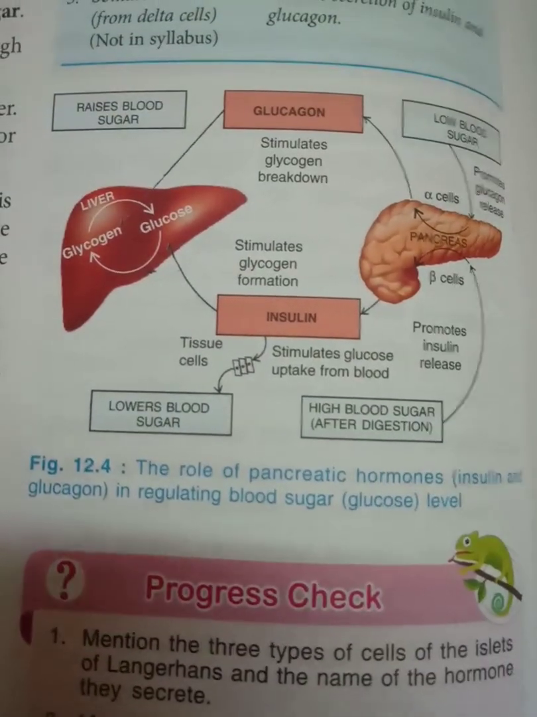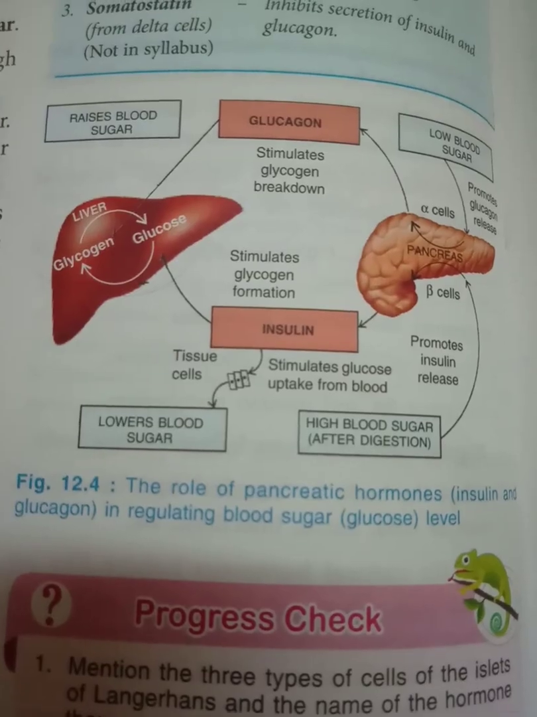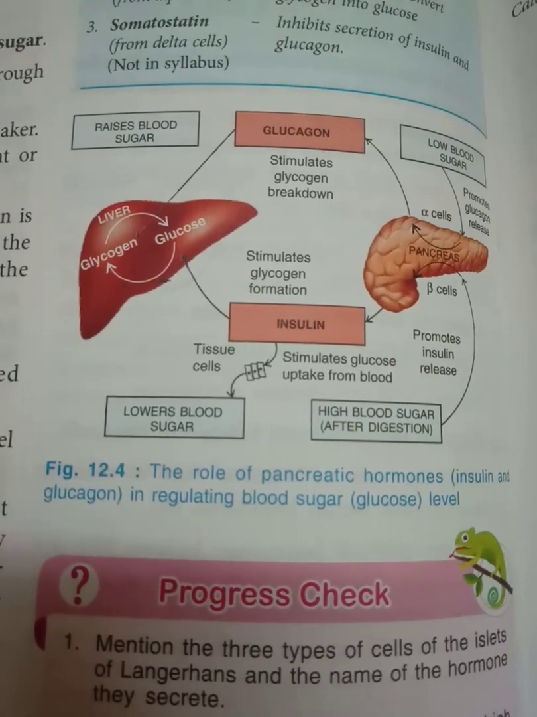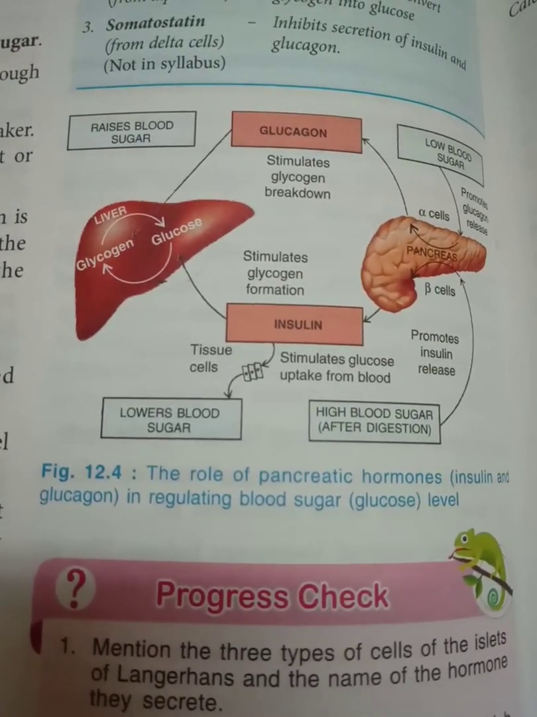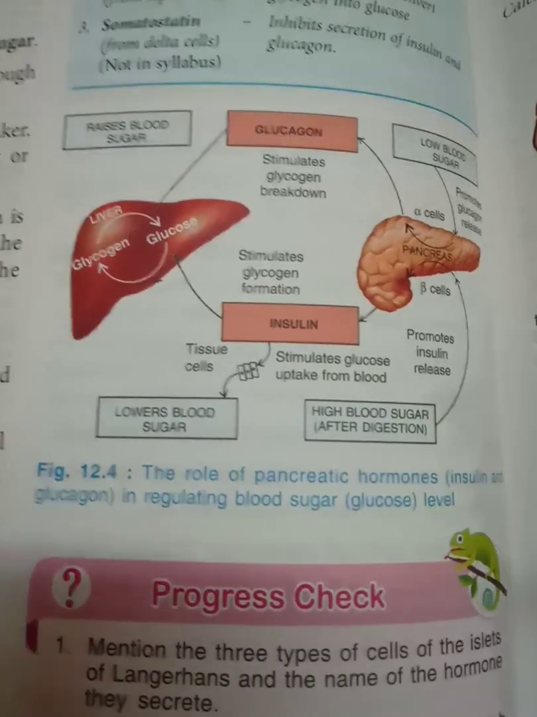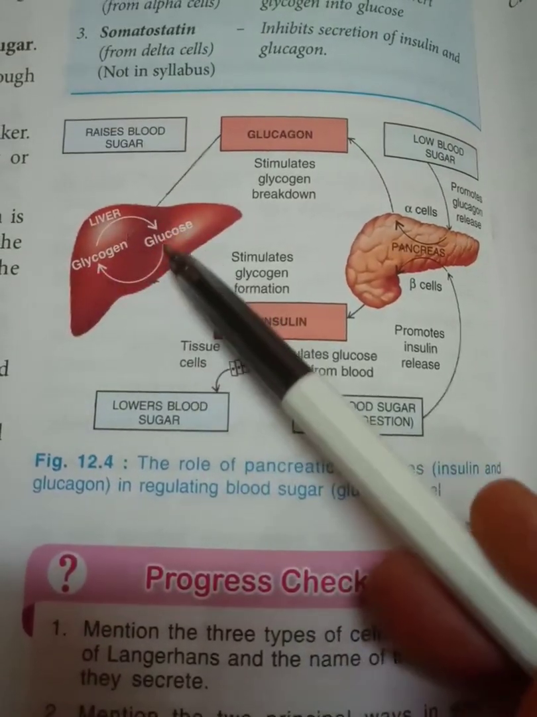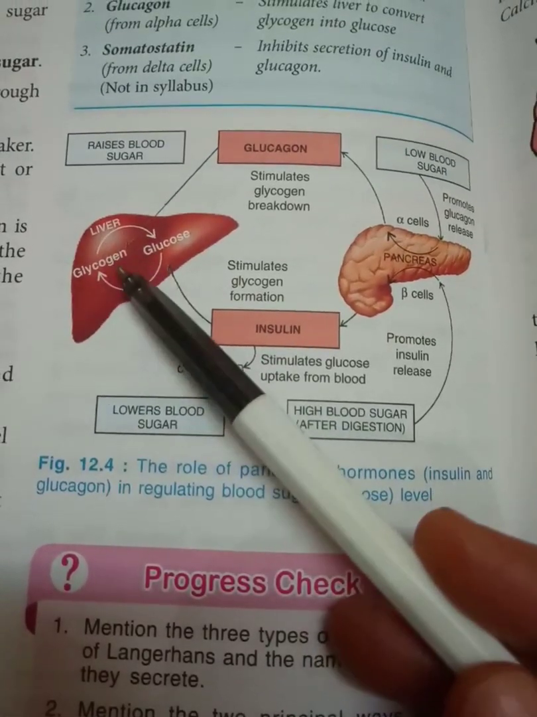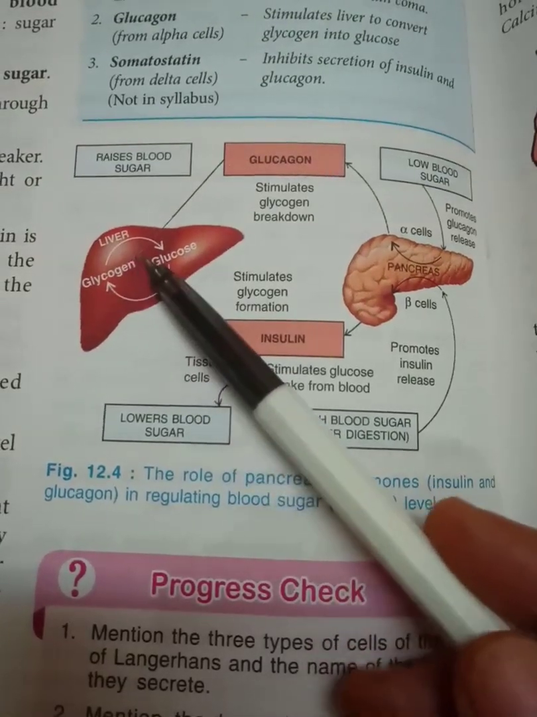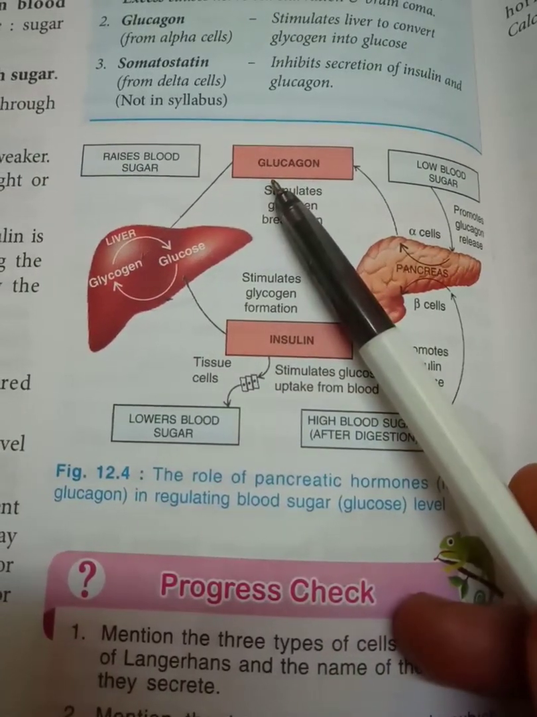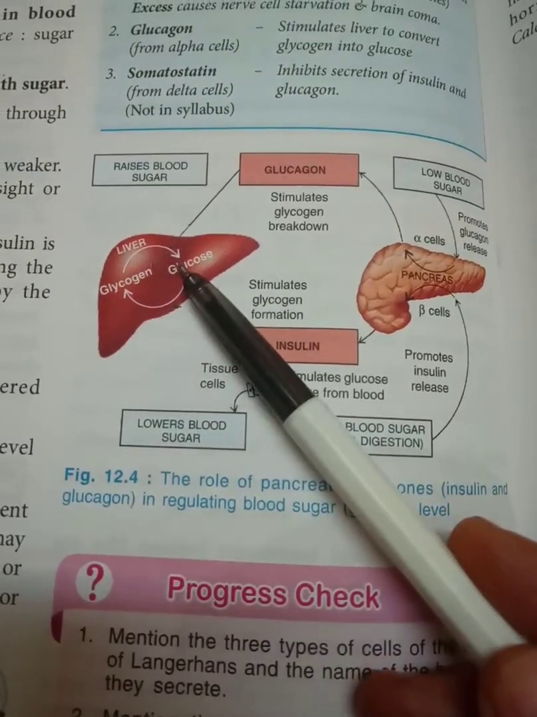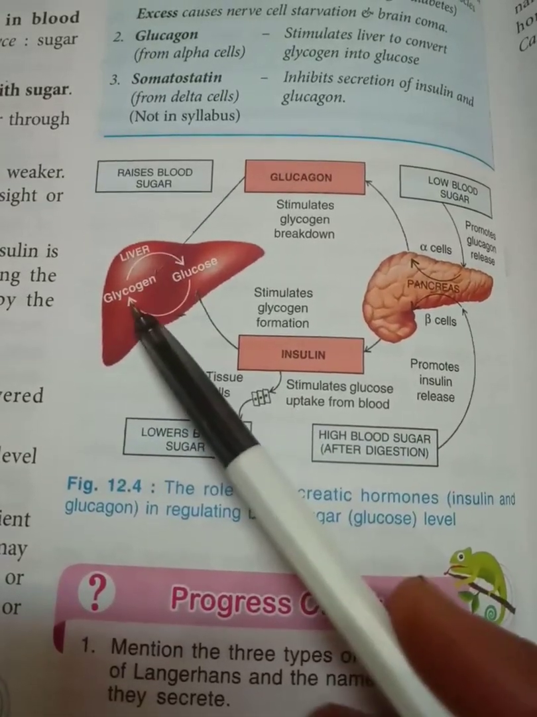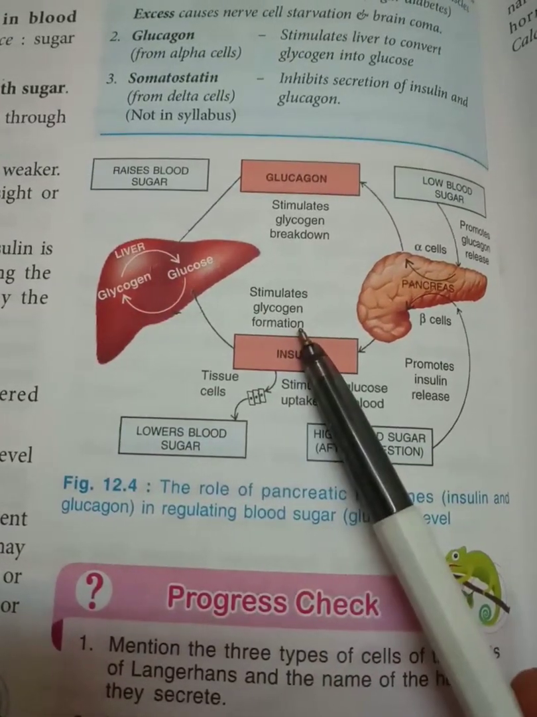Then they have given figure 12.4, very important, role of pancreatic hormones in regulating blood sugar. So you can see they have given a liver here, where the glycogen cycle, it is a cyclic process inside the liver that glycogen is continuously converted into glucose and glucose into glycogen under the influence of hormones. Which one? This process is done under the influence of glucagon hormone, that glycogen will be converted into glucose, raising the blood sugar level. And insulin stimulates glucose into glycogen, it stimulates glycogen formation.